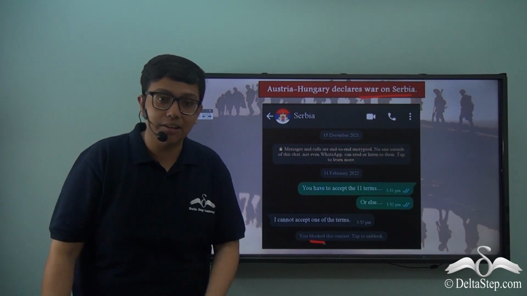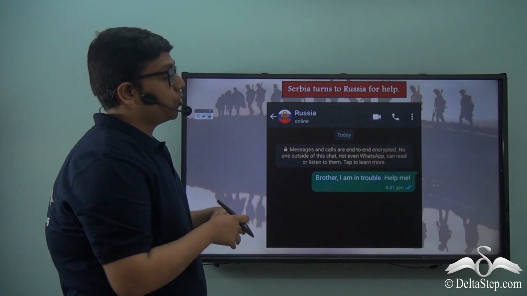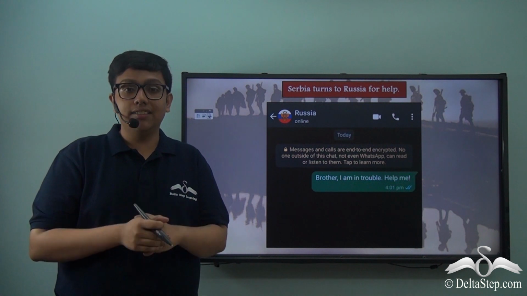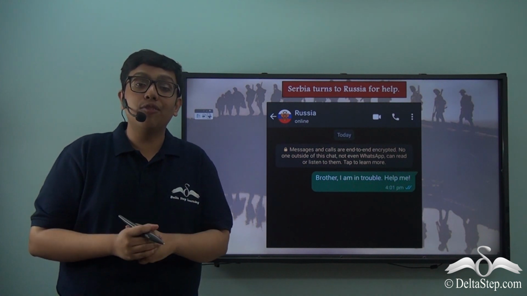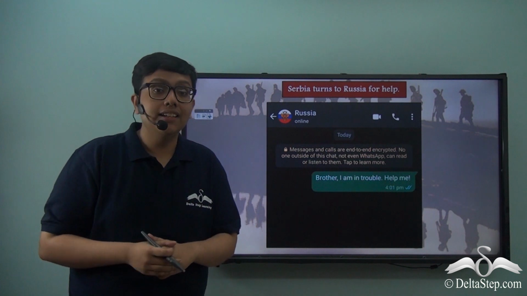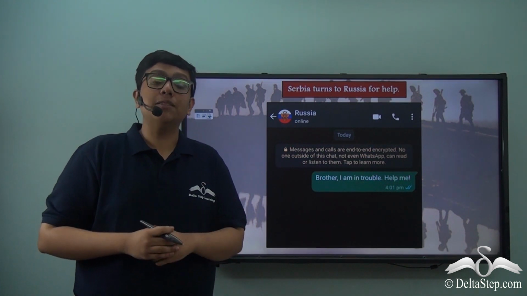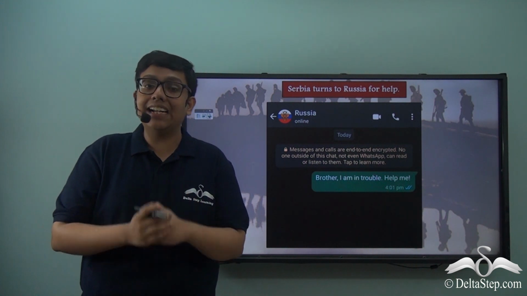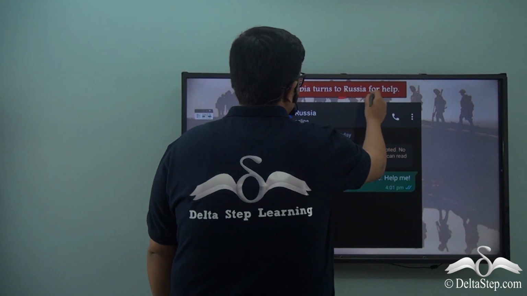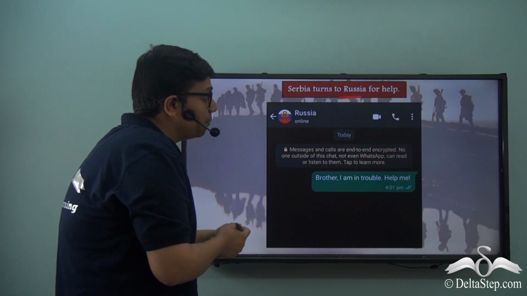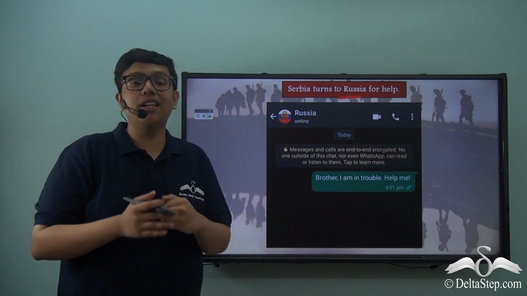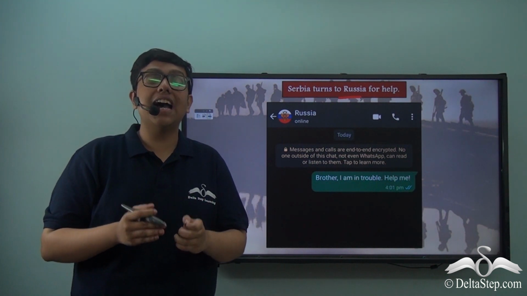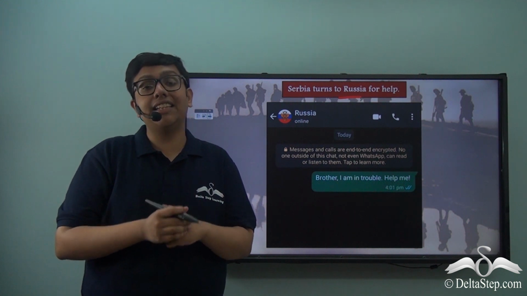War officially broke out. Now, after Austria-Hungary declared war on Serbia, Serbia started to panic because Austria-Hungary was clearly a more powerful nation. And that is why Serbia started to look for options, but then Serbia remembers that it has a very powerful ally of its own, and it is none other than Russia. And that is why Serbia turns to Russia for help. Russia is not just a geographical ally of Serbia, but also an ethno-cultural ally, because Serbia and Russia have the same cultural and ethnic background.